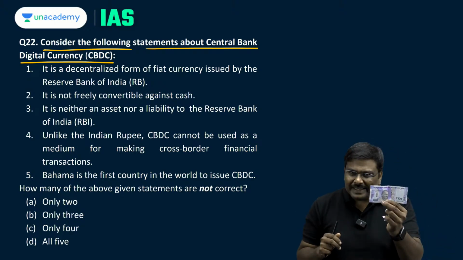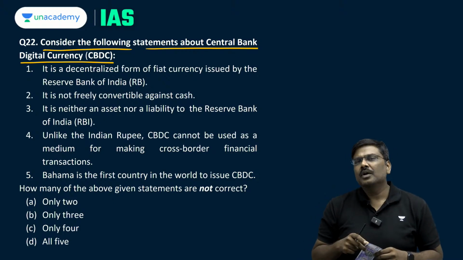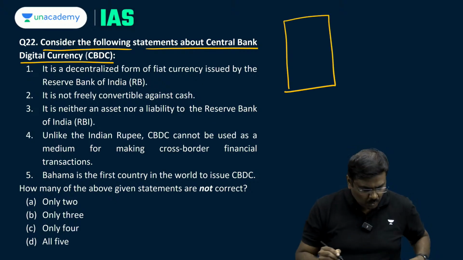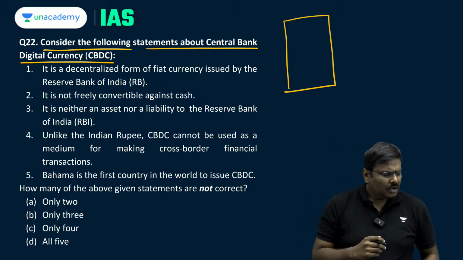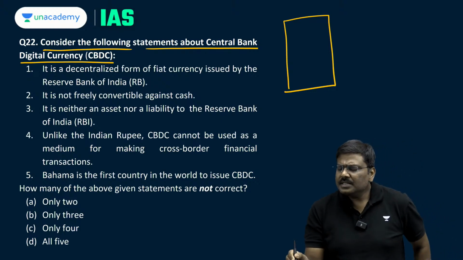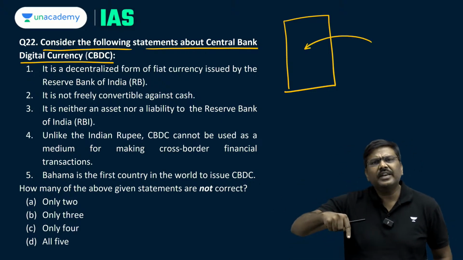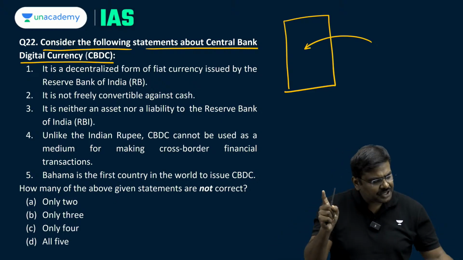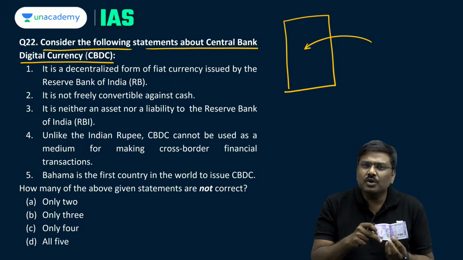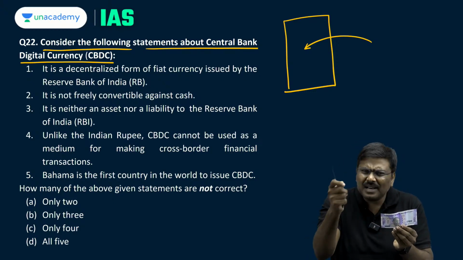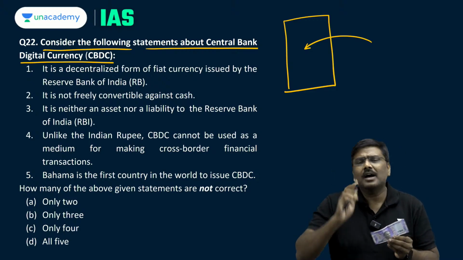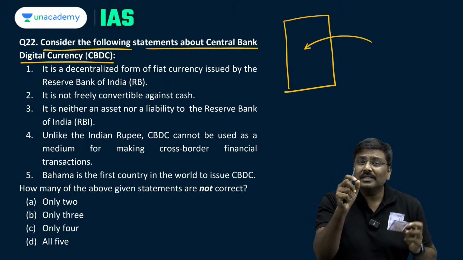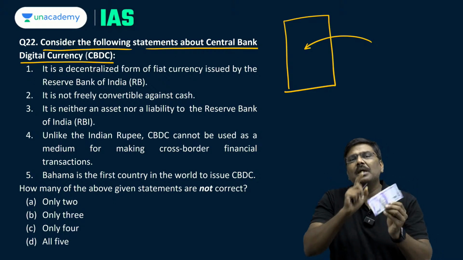But instead of printing a paper currency and issuing it, what if I tell you, you will open a wallet like this. Here is a wallet in a mobile phone. Once you open the wallet app, certain currencies you can transfer into this particular wallet, which are basically the digital representations of the physical currency note, hard copy currency note, paper currency note, which are printed and issued by RBI. That is, in simple terms, instead of hard copy, now you will be given the digital copy of the paper currency.